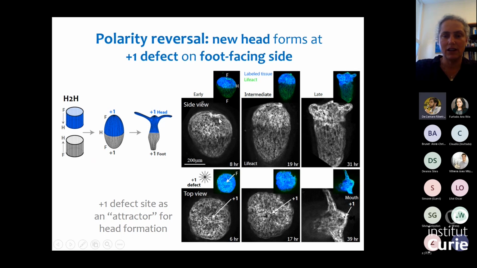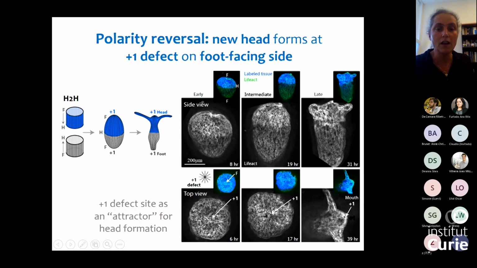You can clearly see this +1 defect that forms immediately as the ring seals, at the edge. You see the nice interface in the middle with no defect formation, and you can see that when a head forms on the initially foot-facing side, it will form exactly at this +1 defect. So what we see from the structure is that we have a +1 defect on the edge, and the site of the new organizer formation, new head formation, is the site of this defect.